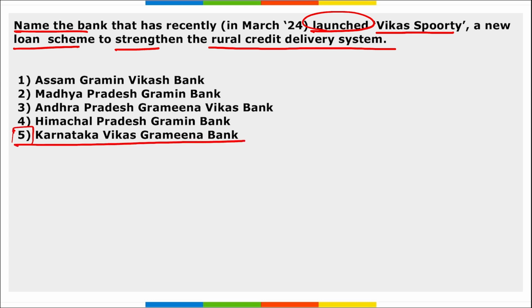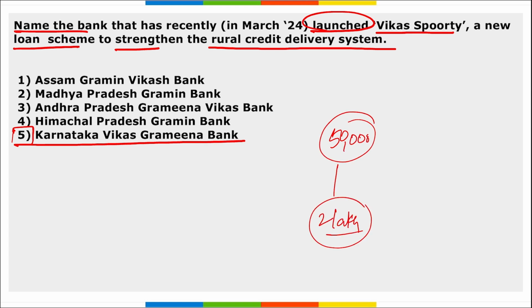Right, Karnataka Vikas Gramin Bank has launched a new loan scheme known as Vikas Sapurti, to strengthen the rural credit delivery system and motivate the common man to take up income-generating initiatives on a smaller scale. Under the scheme, people may avail loans of a minimum of 50,000 rupees to a maximum of 2 lakh rupees. Right? So this Vikas Sapurti was launched by Karnataka Vikas Gramin Bank.